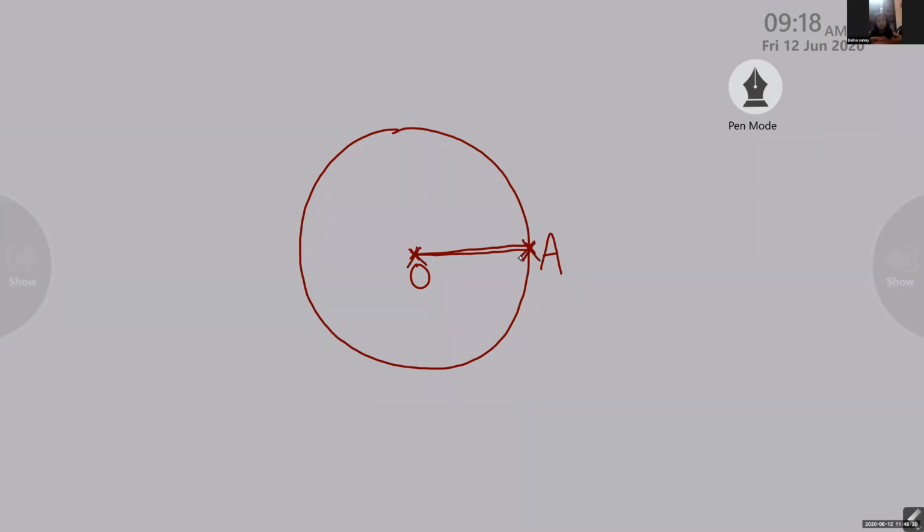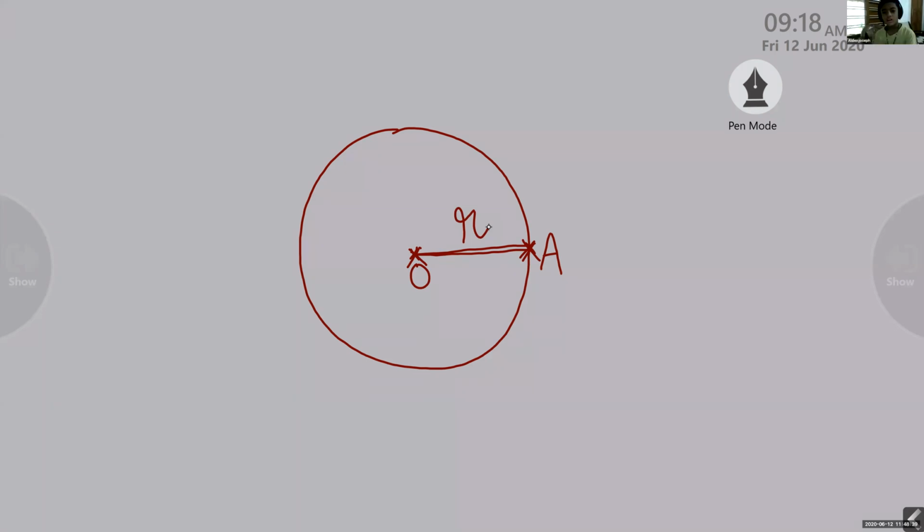So what is that called? Radius. Okay, it's called radius. We denote that by the small letter r.